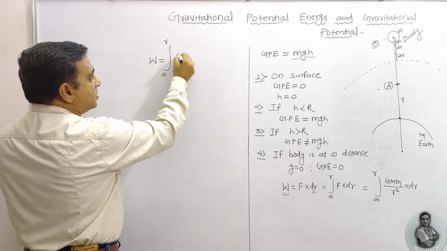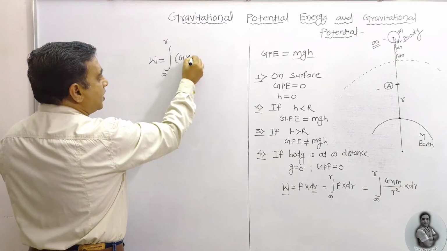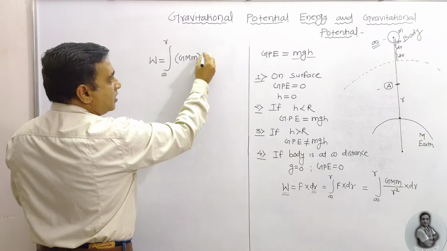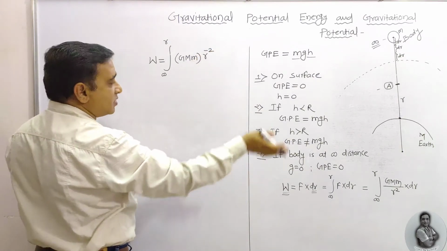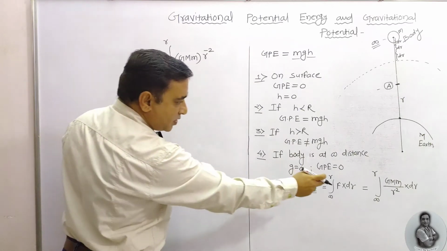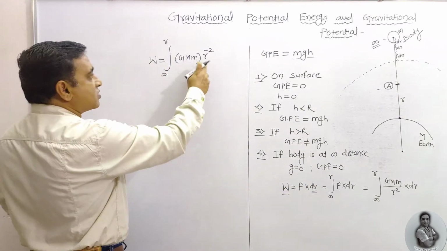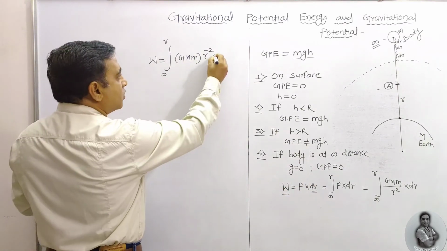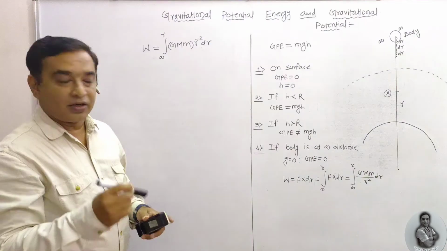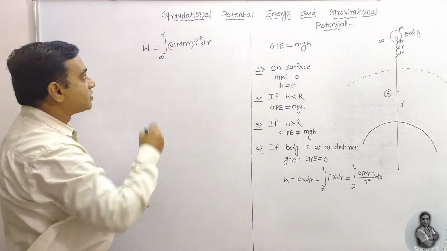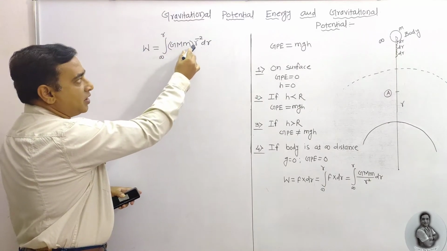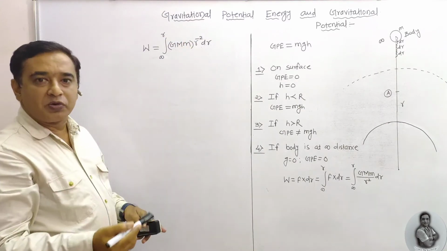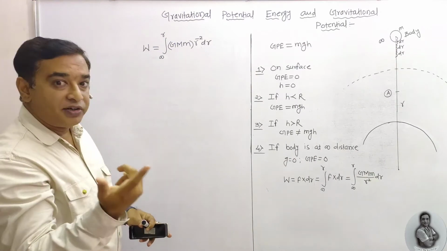This G M m into R raised to power minus 2. If it is taken in the numerator, which is in the denominator, it is raised to power negative, into dr. Now after getting this equation, that is integration within the limit infinity to R, G M m into R raised to power minus 2 into dr. Now how to integrate this?